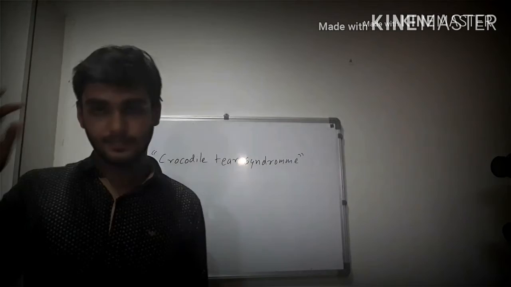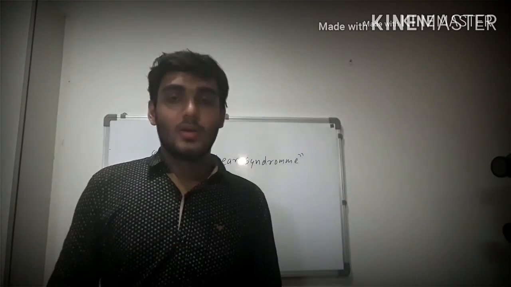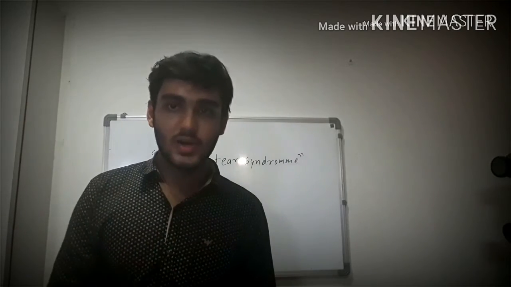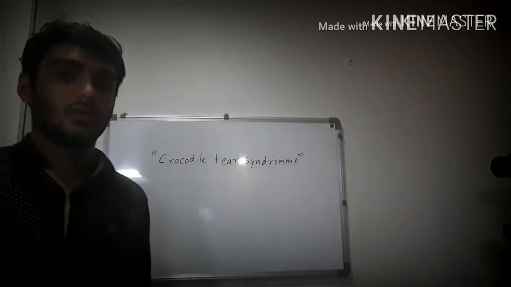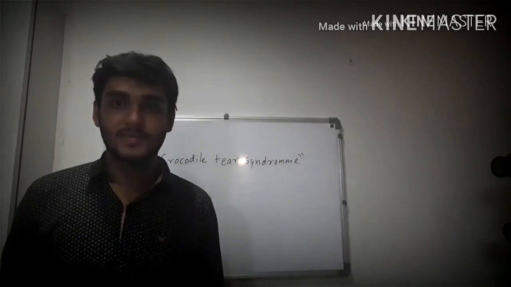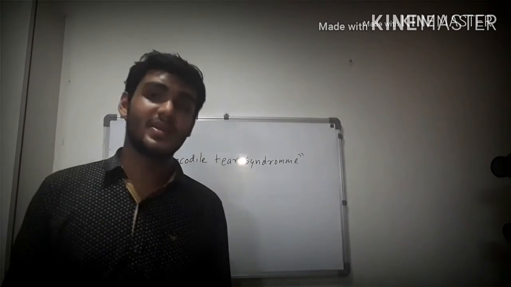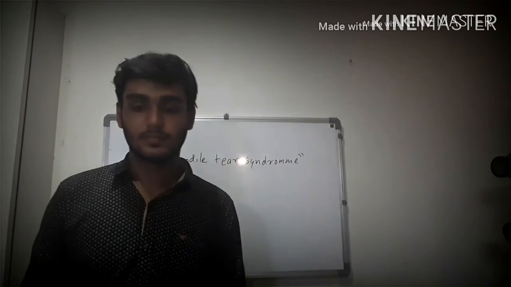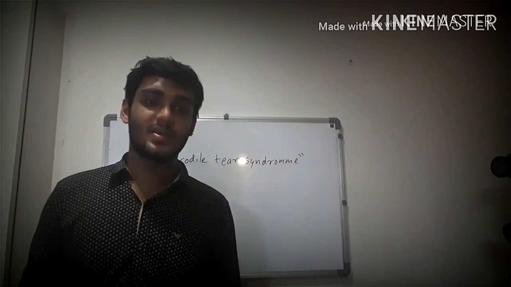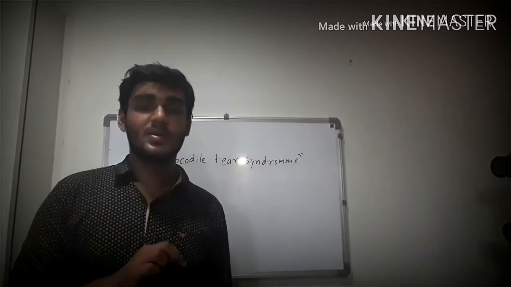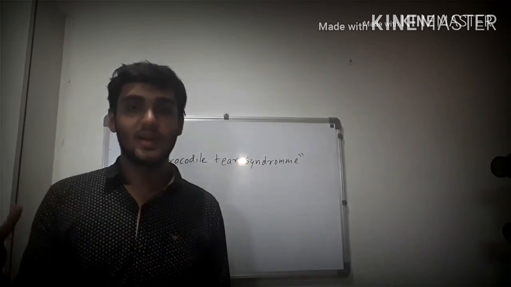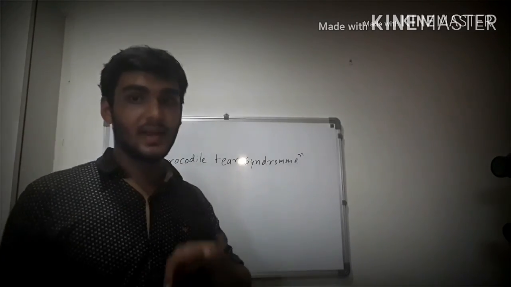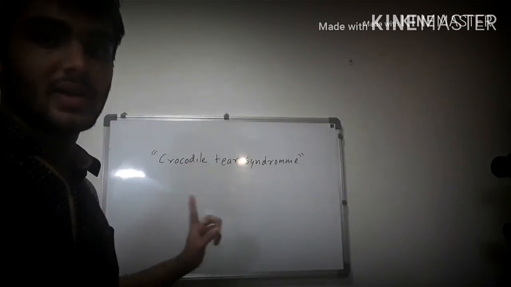Instead of salivation, the lacrimation process occurs, and this is the crocodile tear syndrome. I repeat again, the general visceral efferent fibers devoted to the process of salivation arise from the superior salivatory nucleus, and those devoted to the process of lacrimation arise from the lacrimatory nucleus. But sometimes an injury occurs, and after the injury, due to abnormal regrowth of fibers, the fibers devoted to salivation mix with those devoted to lacrimation, and when the signals for salivation are generated while eating, they go instead towards the lacrimal gland, and instead of salivation, lacrimation occurs. This is our crocodile tear syndrome.